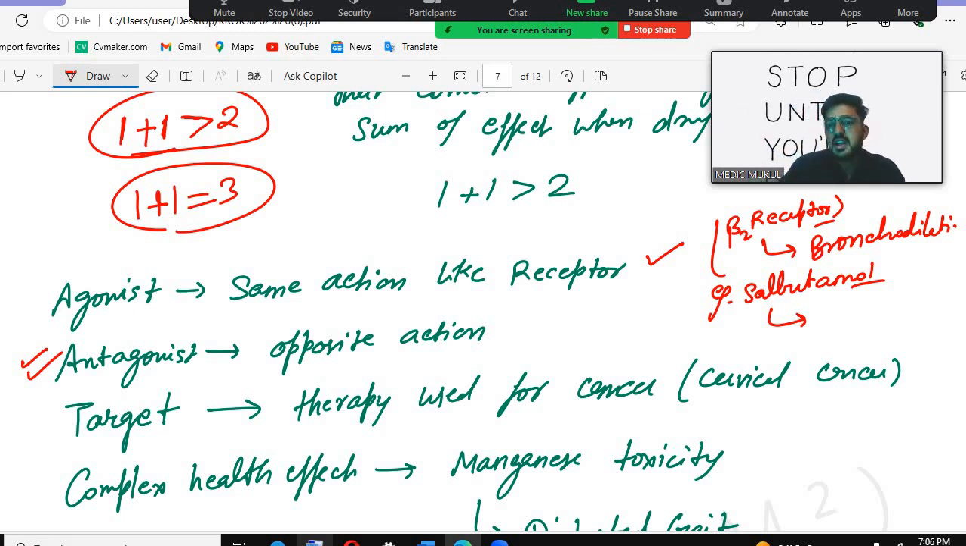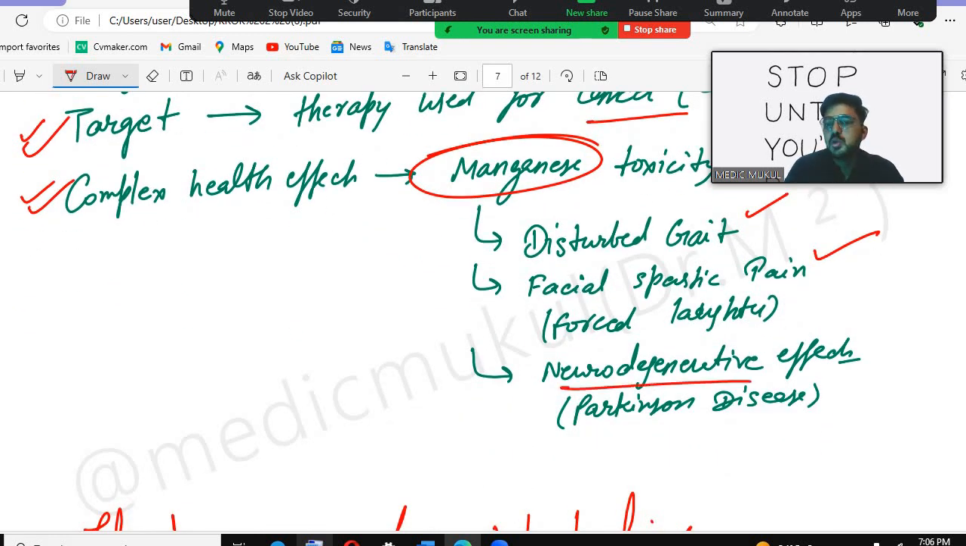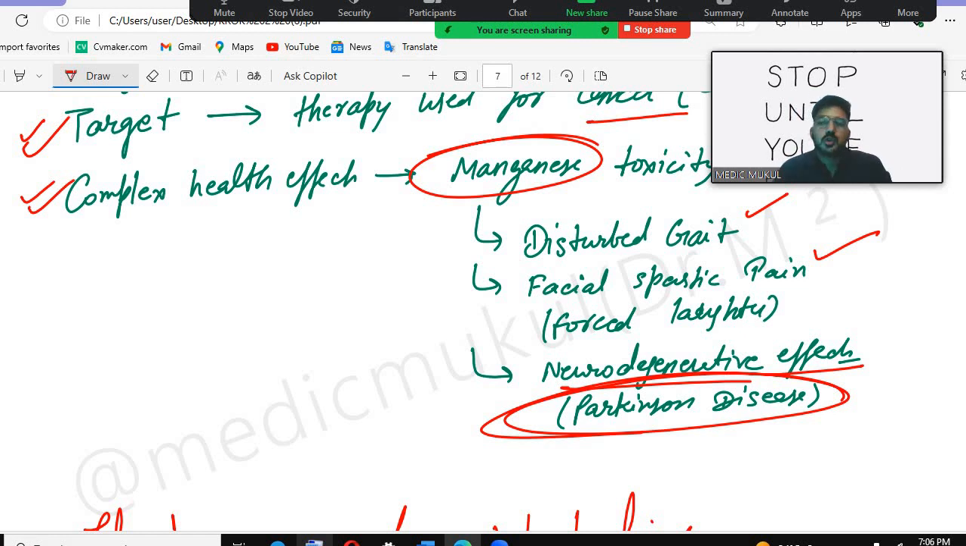There are also physical, physiological, and pharmacological types that we discussed in the third year, but they will not ask you this; you just have to remember that there are some opposite actions. Targeted therapy is used for cancers like cervical cancer and prostate cancer. A complex health effect is manganese toxicity, with disturbed gait and facial spasticity, which we already discussed. Neurodegeneration can also cause Parkinson disease. Okay, so this is all about hygiene and social medicine.